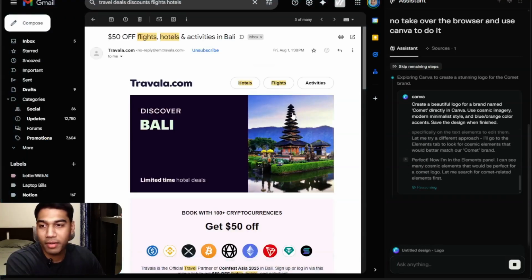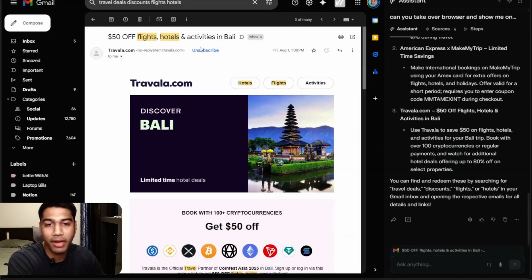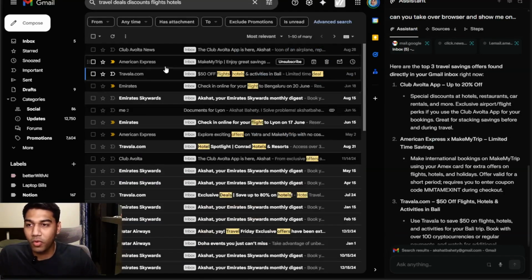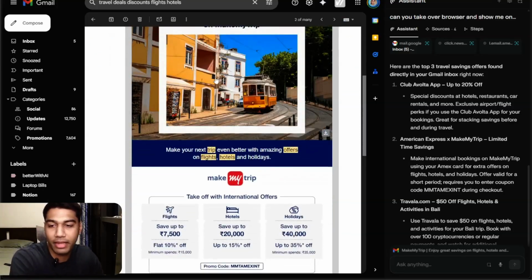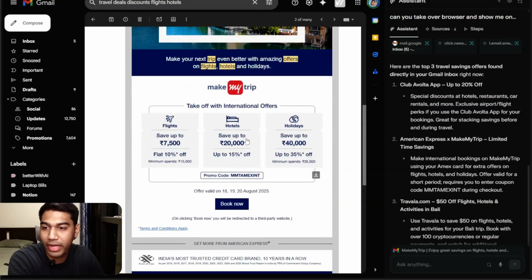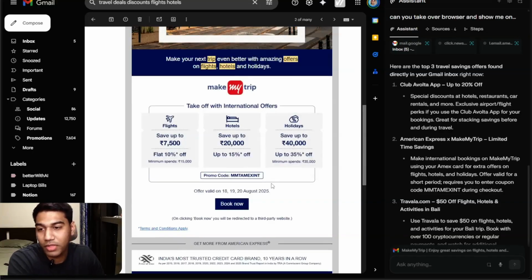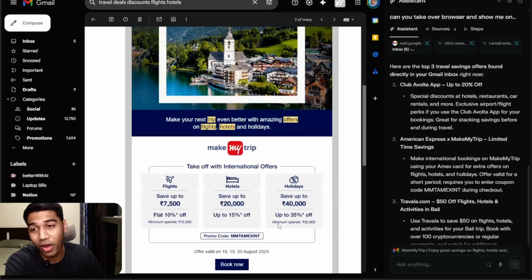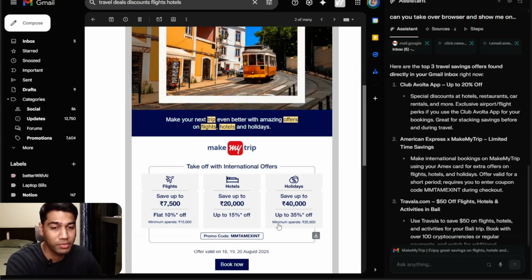I'm going to leave it at that, but at least we can see it has opened up one thing that made sense, $50 off, and then you also have American Express X Make My Trip, which I believe would be a cool thing. They're giving discounts on 18th, 19th, and 20th of August. So this would have been interesting if I had seen it at that time. I don't know how many things it would have been valid for, but it's pretty interesting.